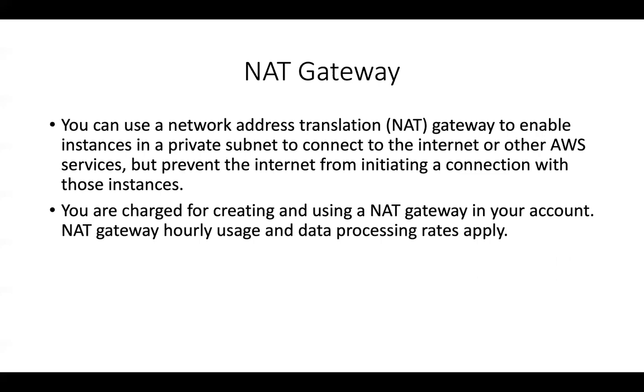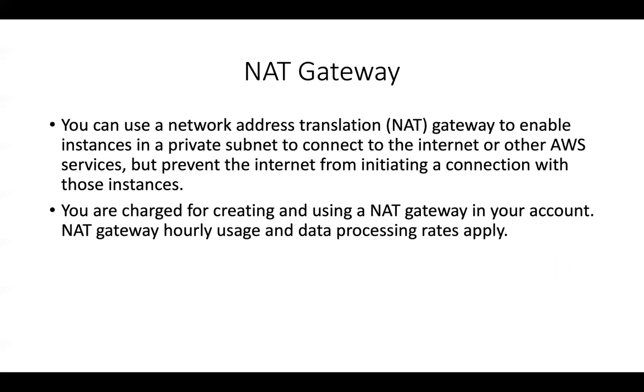So you can use a network address translation gateway to enable instances in your private subnet to connect to the internet or any AWS service, but it prevents people from the internet from initiating a connection back to those instances. So this NAT gateway contains an elastic IP that is being associated with it, and you're also charged for the NAT gateway on an hourly basis, right?